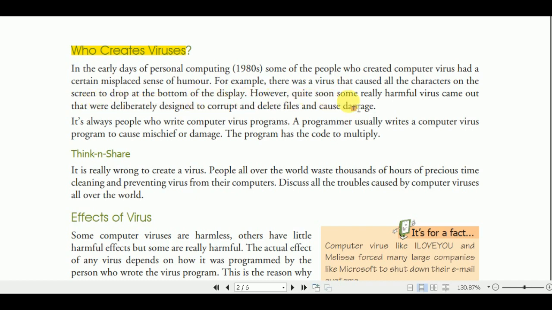However, quite soon, some really harmful viruses came out that were deliberately designed to corrupt and delete files and cause damage. It's always people who write computer virus programs. A programmer usually writes a computer virus program to cause mischief or damage.